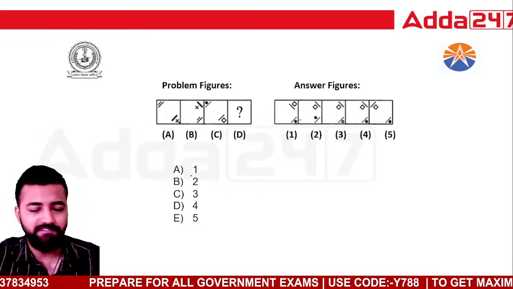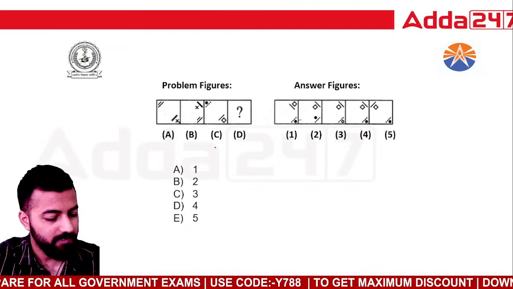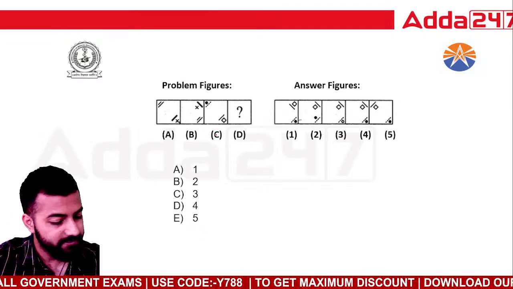Okay, solve this easy question. One more easy question we have got now. Kindly answer it.